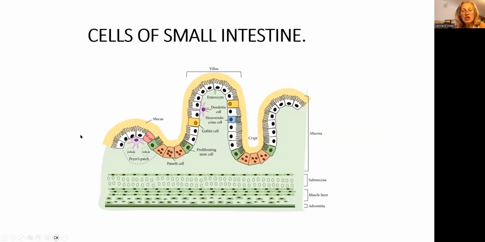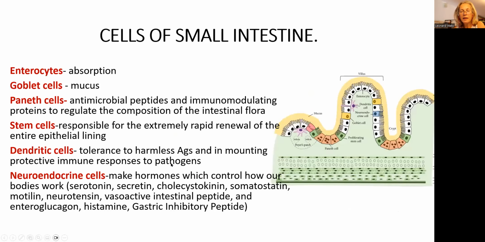Now, you're looking at the picture of the small intestine. It's a microscopic picture. You see here villi and crypts, and they are lined by different types of cells: enterocytes, dendritic cells, neuroendocrine cells, goblet cells, stem cells, and Paneth cells. Look at the function of those cells. Enterocytes, right here on the top of the villi, are responsible for absorption, and they have a lot of finger-like extensions, so that the absorptive surface is enormous.